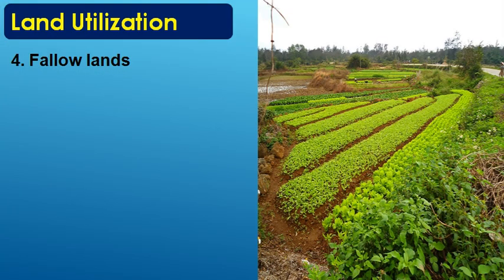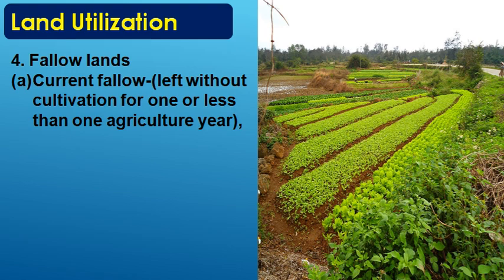Then it is fallow lands. So what is fallow land? Fallow land means land which has lost its fertility. The farmer gives it rest in order to regain the fertility of the land. He will be adding organic fertilizers, nothing else, and giving it rest. So this can happen for 1 year.